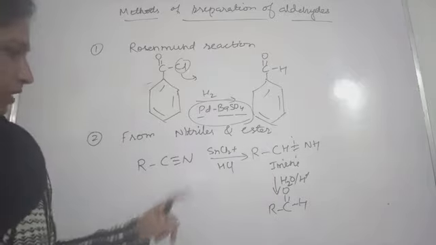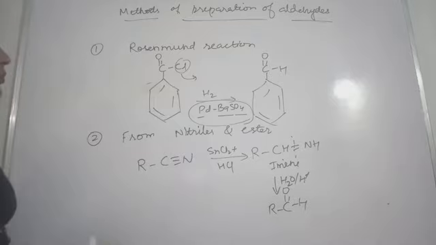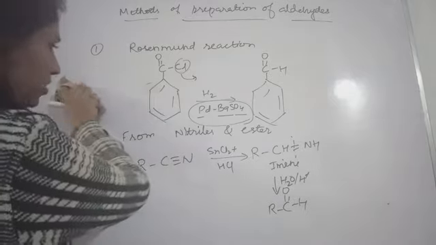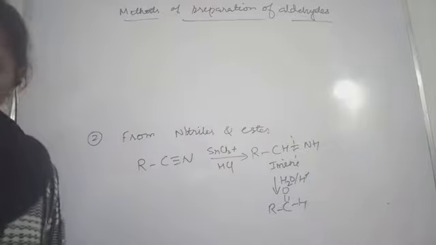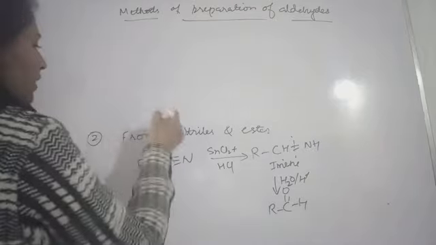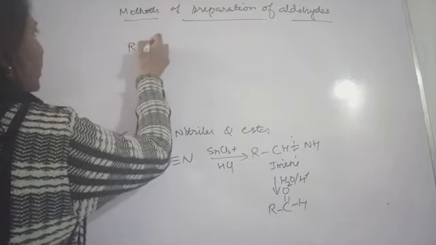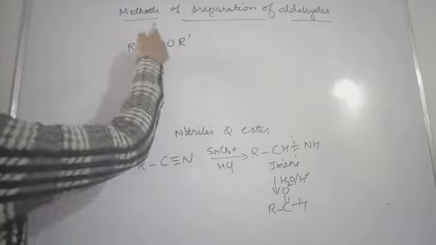If you want one more example I can take. Rosenmund reaction, and from nitriles, let's see once again. I wrote here from nitriles. So ester also, if you want, you write down ester. Ester means what? This is ester, R C O O R dash.